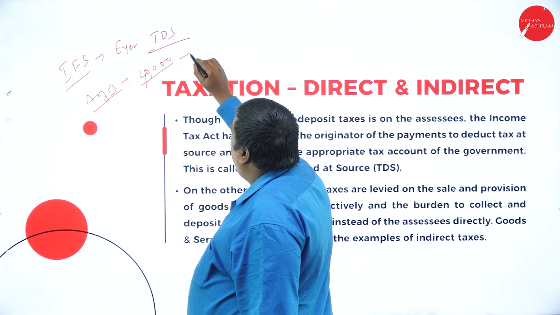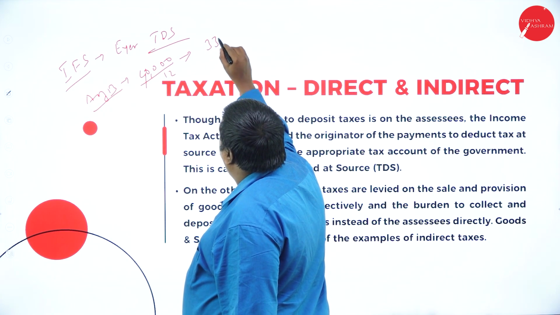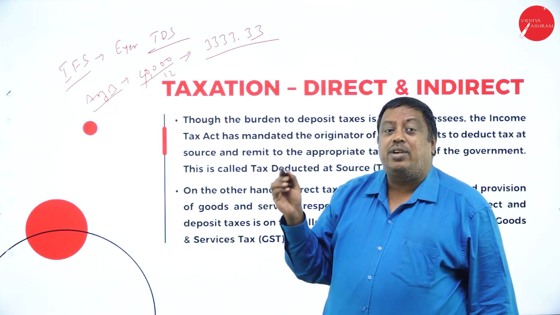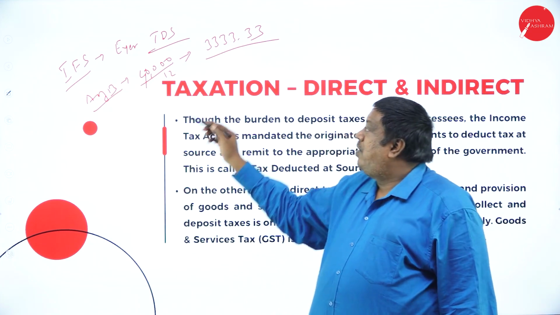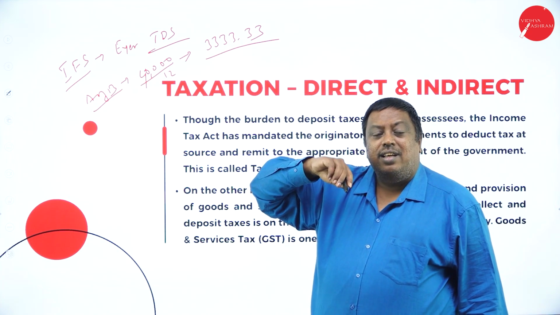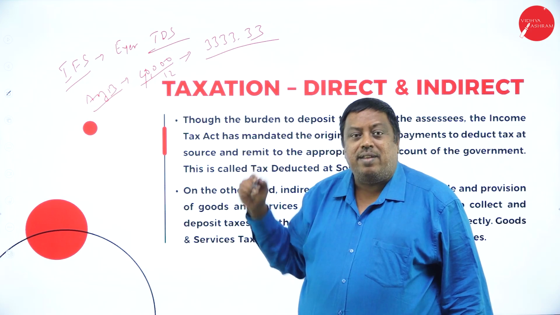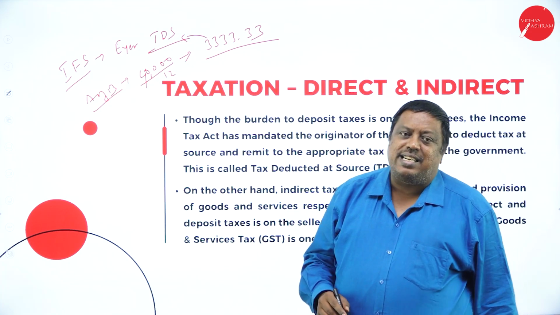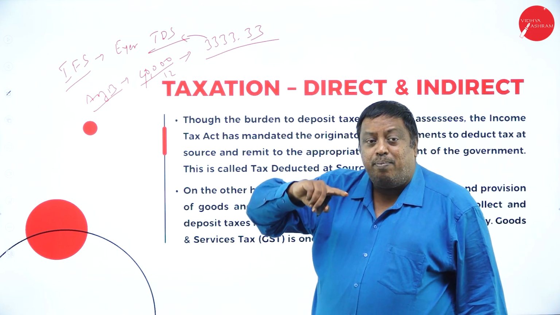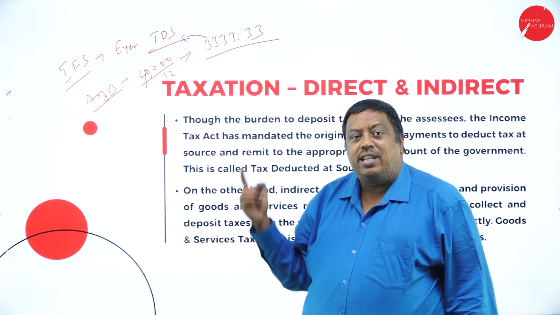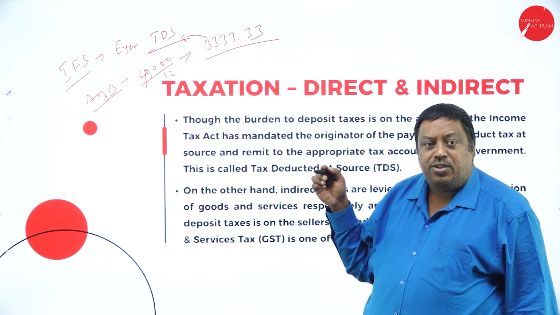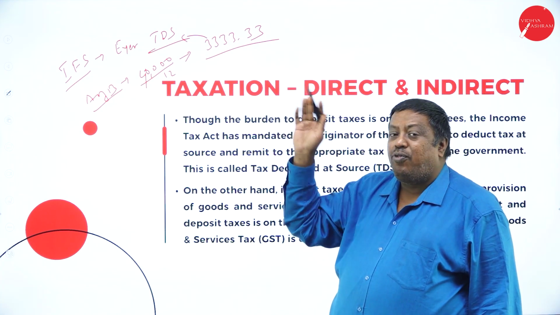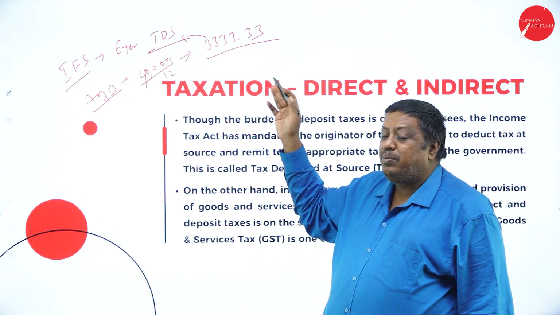For that, I'll divide it by 12, so you have to pay 3,333.33 every month. So instead of paying 40,000 in one shot, from out of your salary I'm going to deduct 3,333.33 every month, and I'm going to issue tax deducted at source. That amount the employer is going to pay to the government. And finally, after the completion of the financial year, April to March, the employer is going to give a Form 16 saying the tax has been deducted at source.